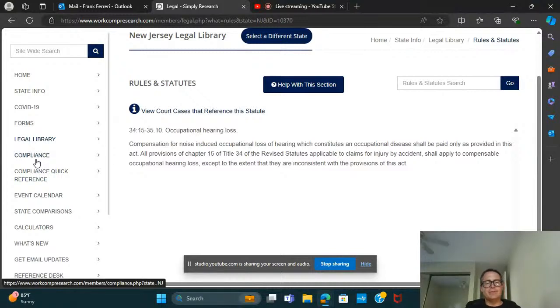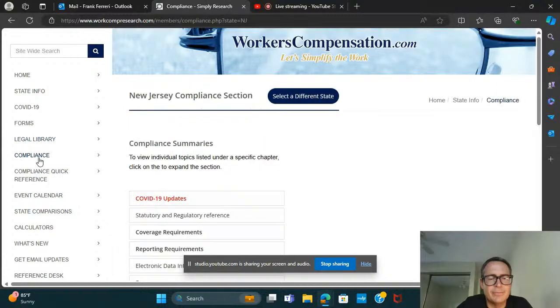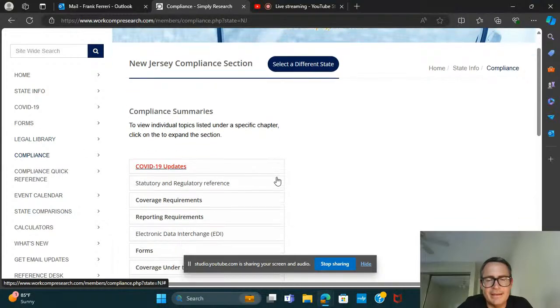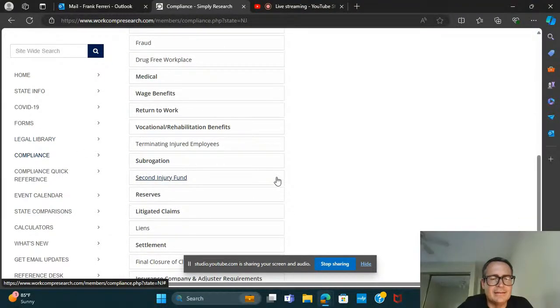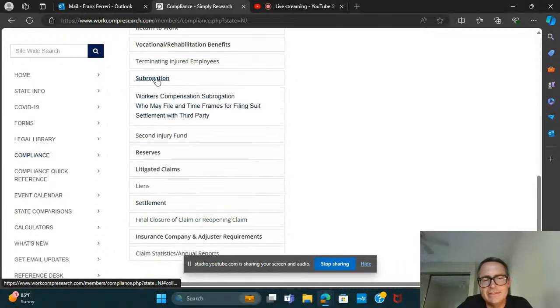We have compliance summaries for all 50 states. You can run that comparison tool anytime you want, the state comparison tool. But where does that draw from? It draws from, like I said, our compliance summary. So you can look again by topic on here. And let's say it's something that we're interested in, subrogation.